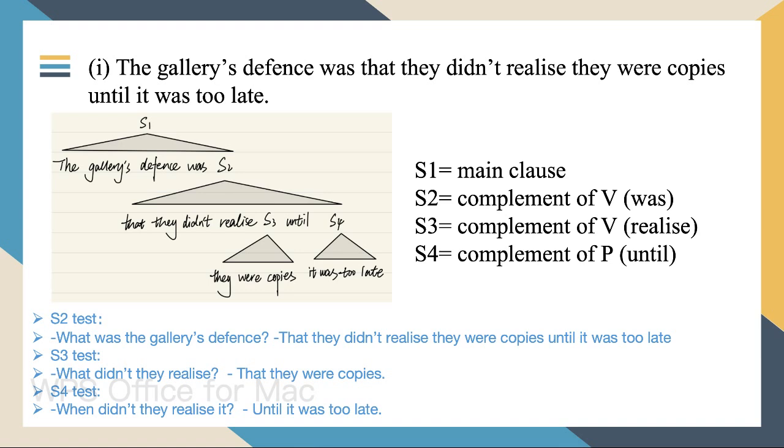And sentence 4 is a complement of the preposition until. We can test by asking, when didn't they realize it? Until it was too late. So it's correct.